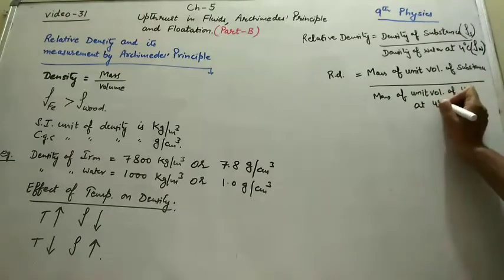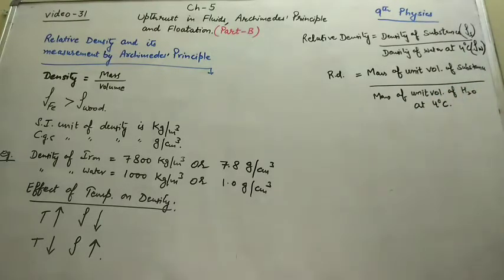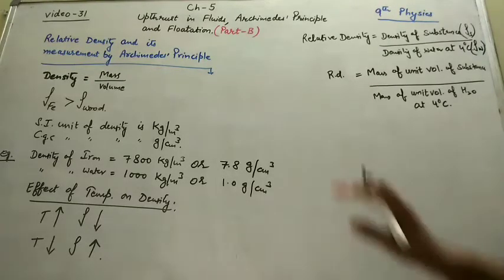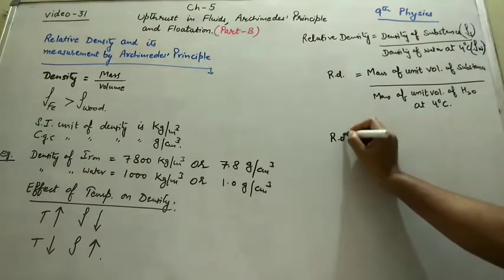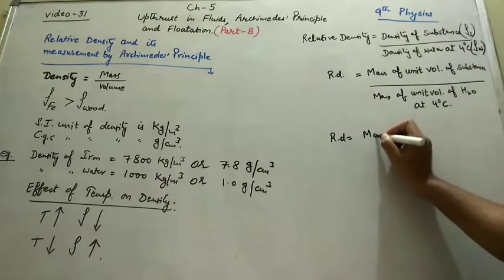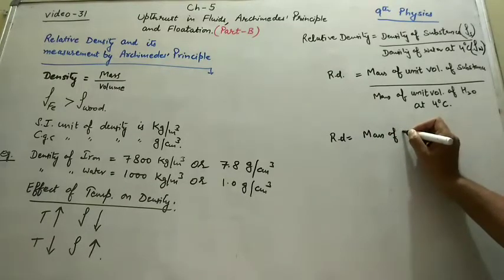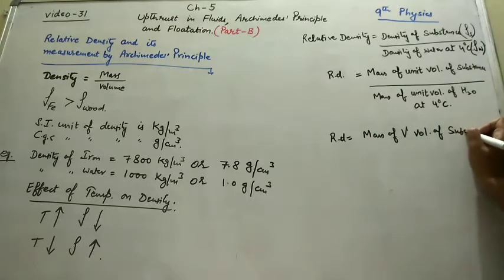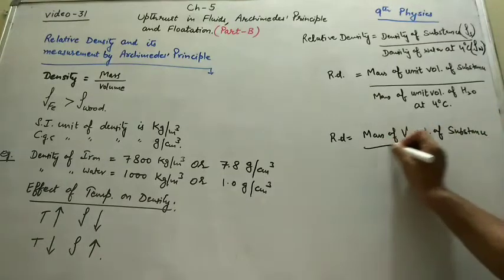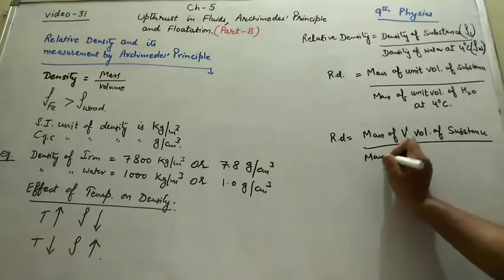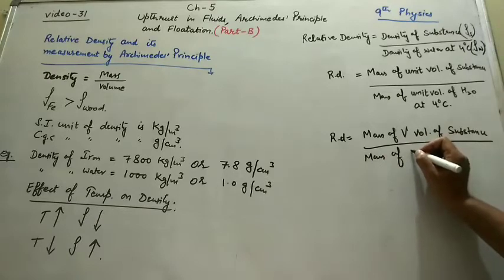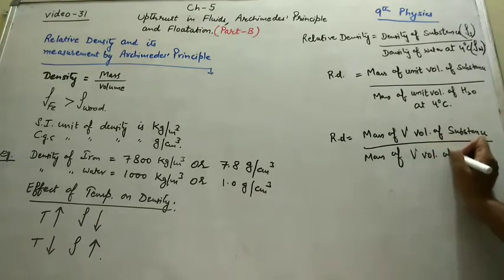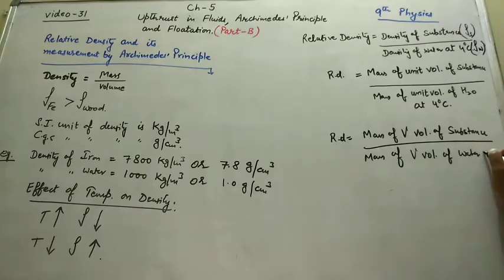Why at 4 degrees Celsius? Because the density of water is maximum at 4 degrees Celsius. So the same formula we can write as mass of volume V of substance divided by mass of volume V of water at 4 degrees Celsius.